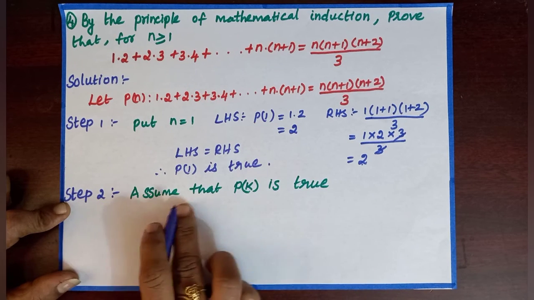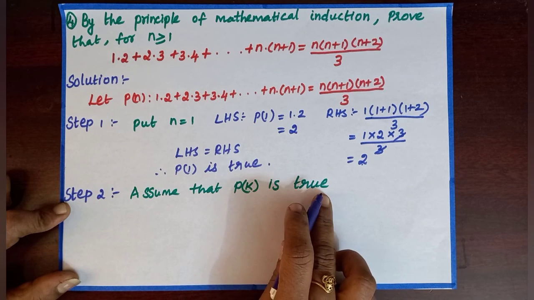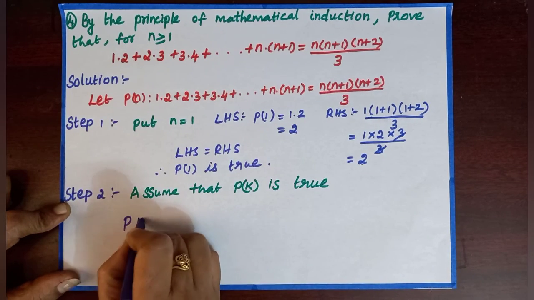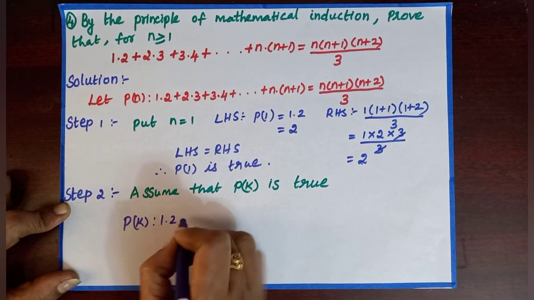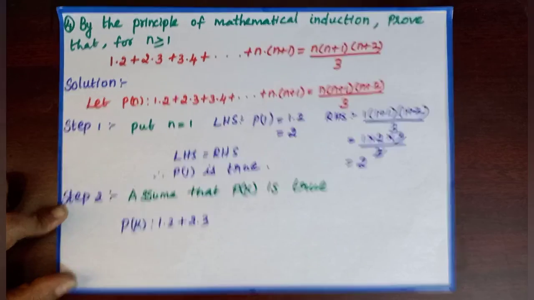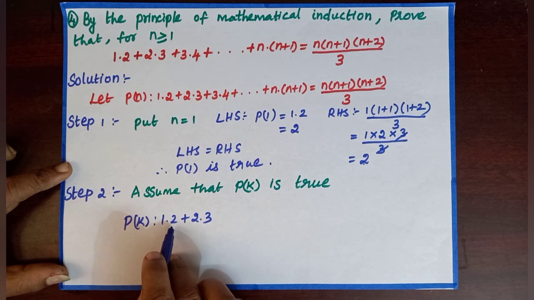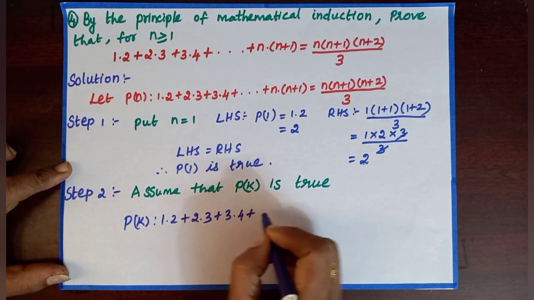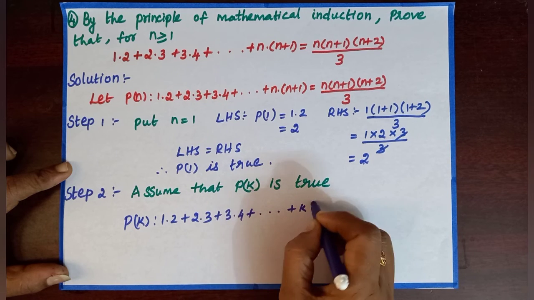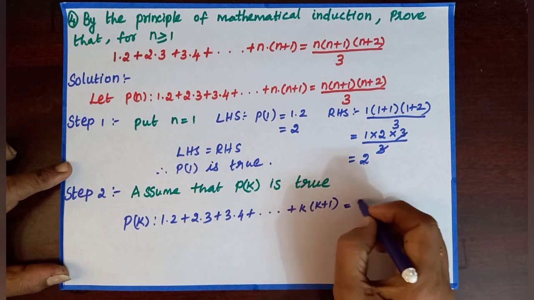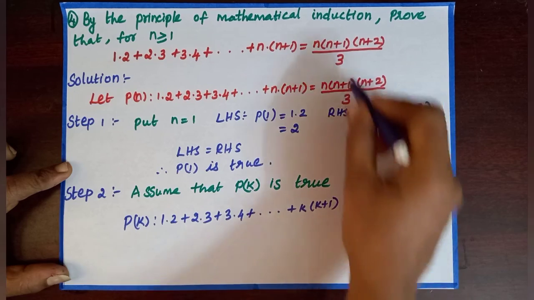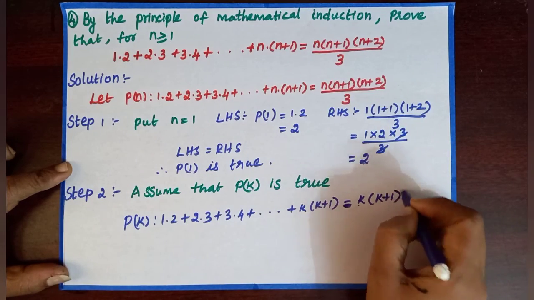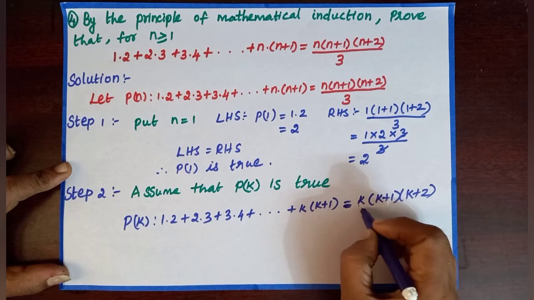Step 2, assume that P of k is true. Then in the place of n, we need to substitute k. Then we get P of k is 1 into 2 plus 2 into 3 plus 3 into 4 plus dot dot k into k plus 1 equal to k into k plus 1 into k plus 2 by 3.